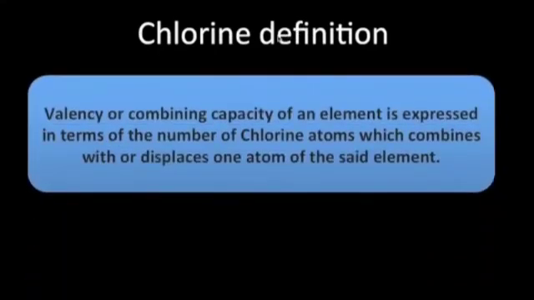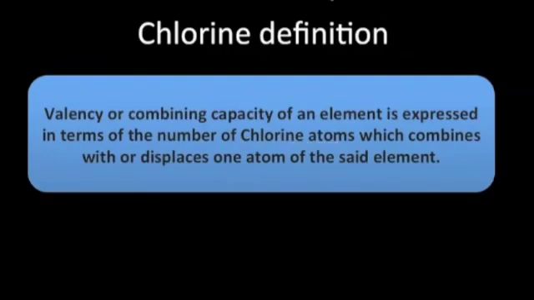Now let's go to the next definition. There are some elements which do not combine with hydrogen. So how do we calculate the valency of those elements? Those elements can combine with chlorine. So the definition with respect to chlorine is almost the same as the hydrogen definition, just that here in place of hydrogen we are using chlorine. So the valency or combining capacity of an element is expressed in terms of the number of chlorine atoms. So remember here, number of chlorine atoms which combines with or displaces one atom of the said element.